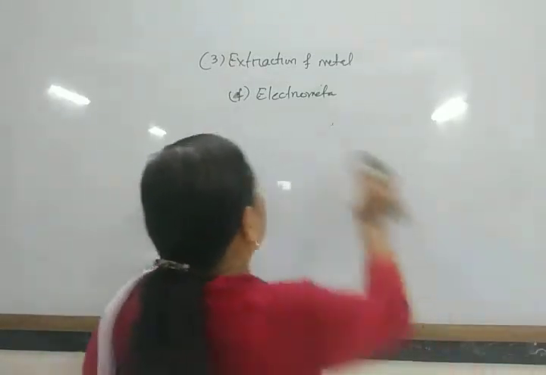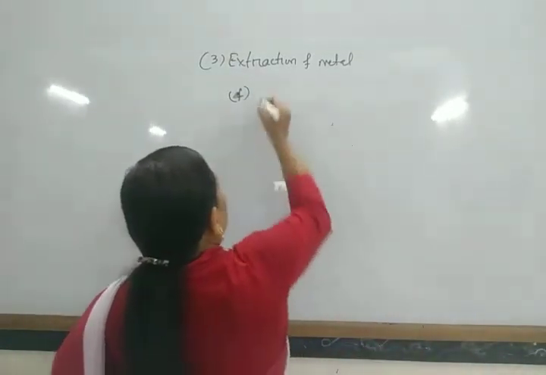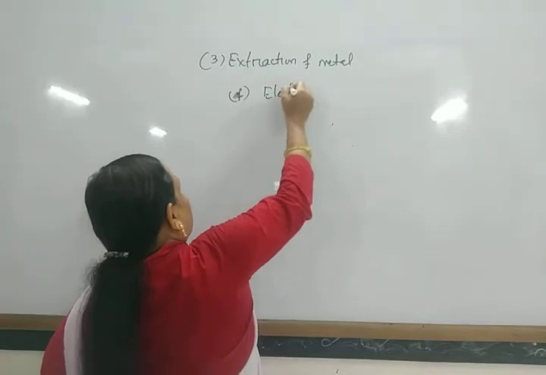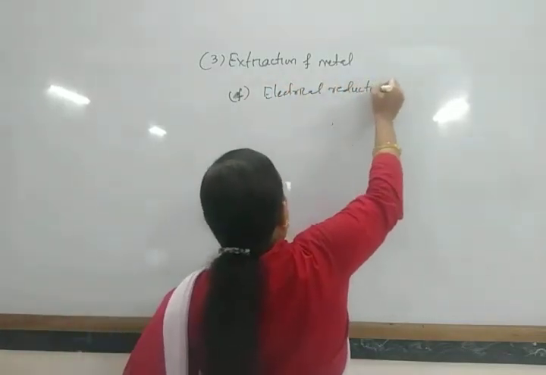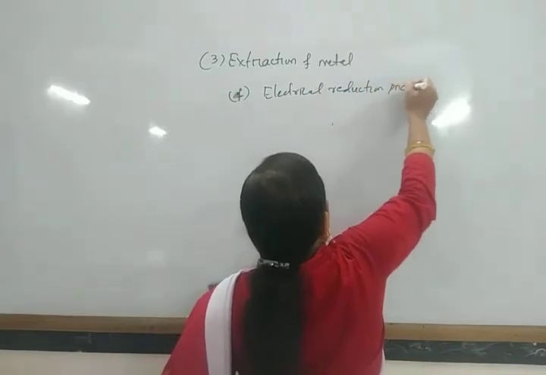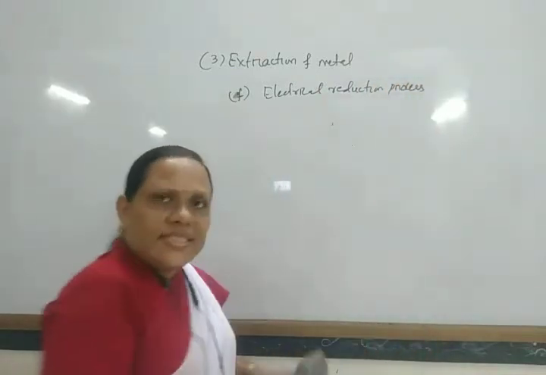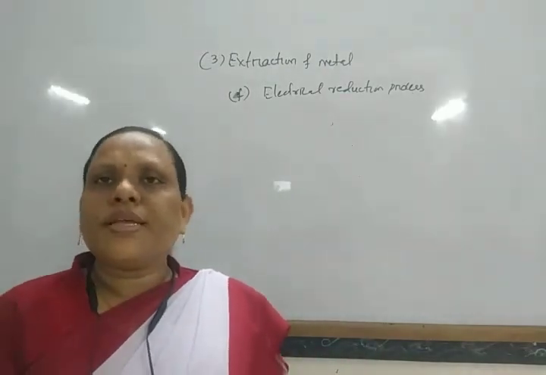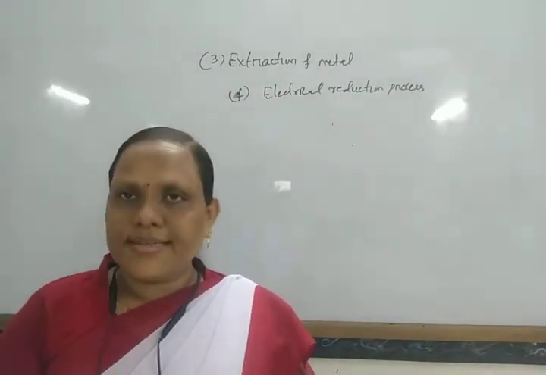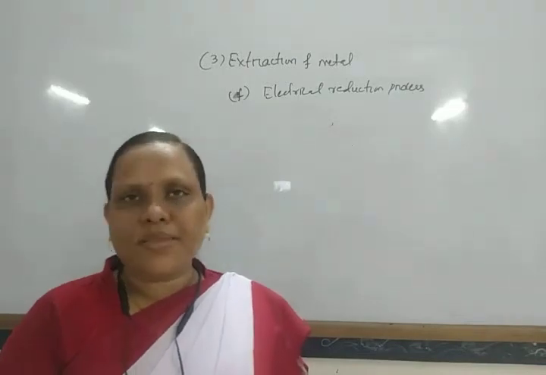Electrometallurgy, we can say, is the electrical reduction process. So this reduction takes place by the application of electricity, that is, by the electrolysis method.